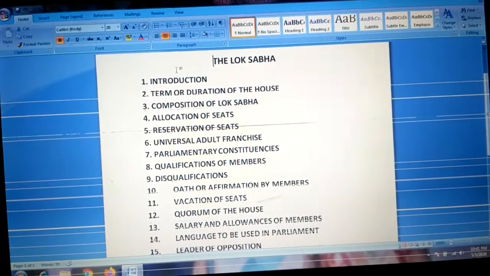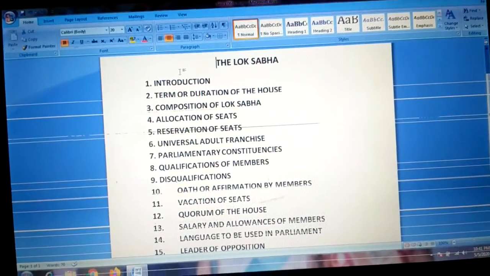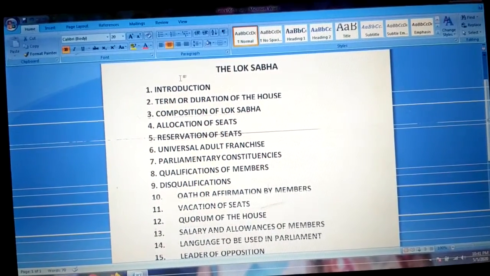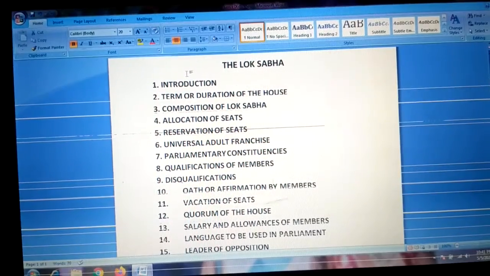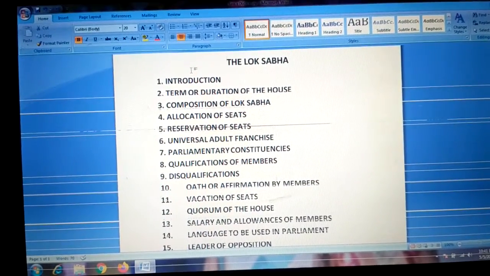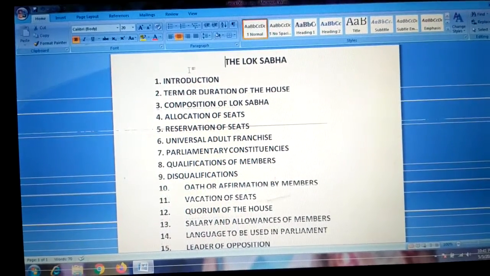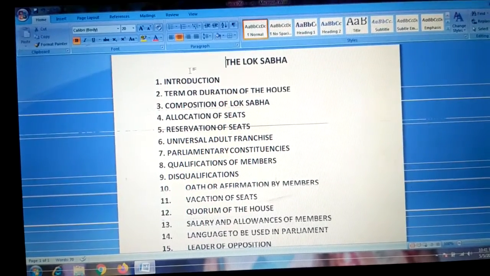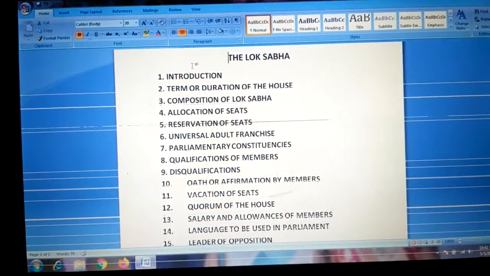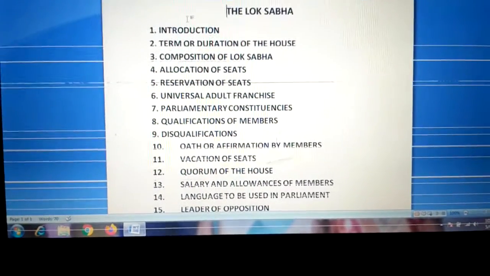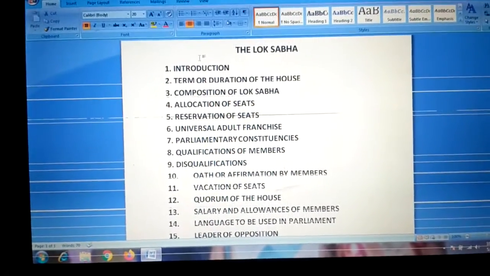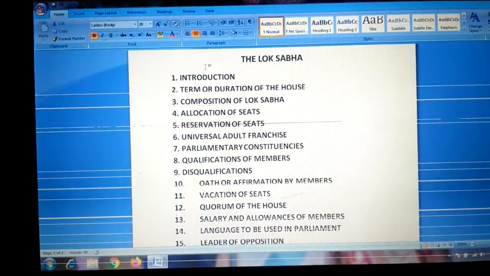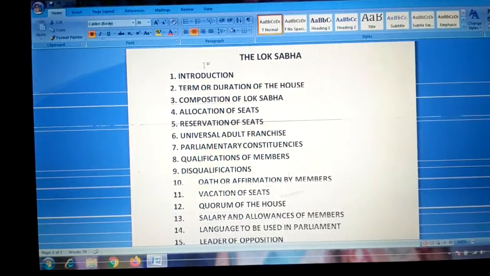Third, must possess such other qualifications as may be prescribed under any law made by Parliament, and a person shall not be qualified to be elected for a seat in the Lok Sabha unless he is registered as a voter in any of the parliamentary constituencies.